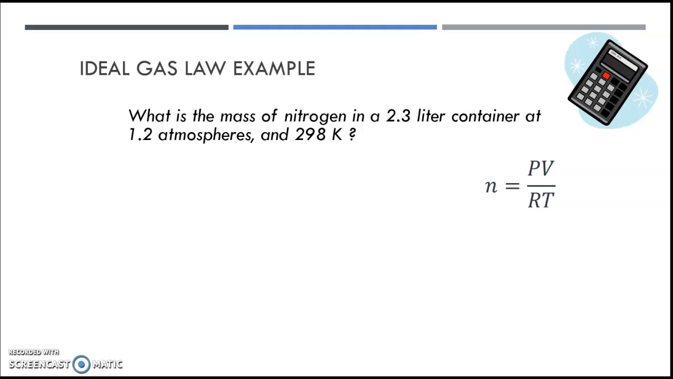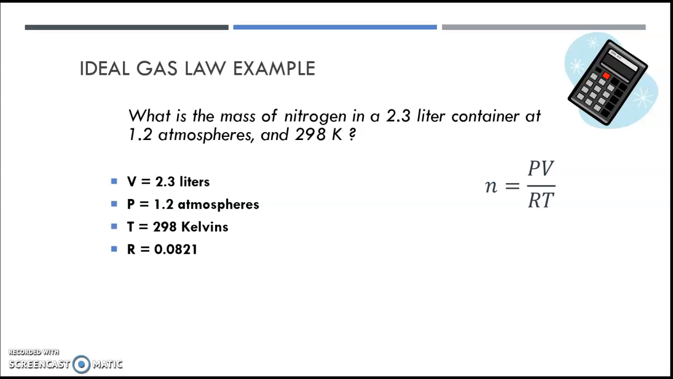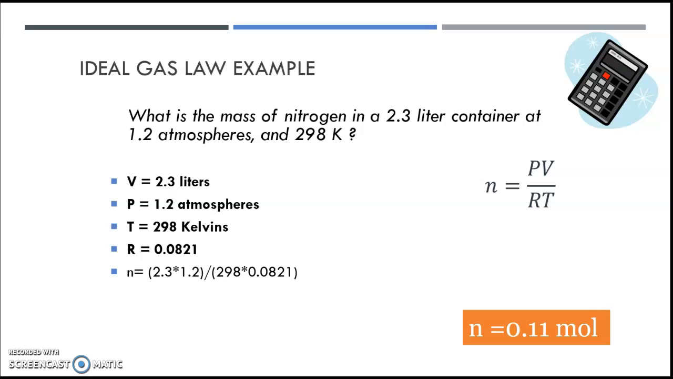Let's do another one. So what is the mass of nitrogen in a 2.3 liter container at 1.2 atmospheres and 298 Kelvin? Here we need to solve for moles, our mass. So n is what we're solving for. So we know volume, we know pressure, we know temperature, we know our constant, and we know n. We're going to punch it in our calculator just like the equation here, and that's the answer we should get.